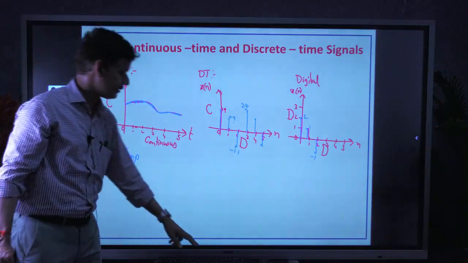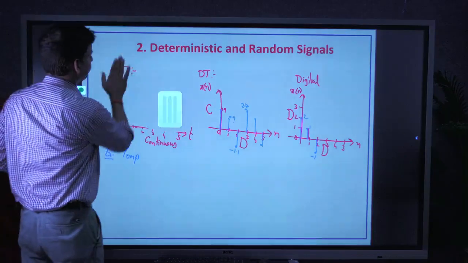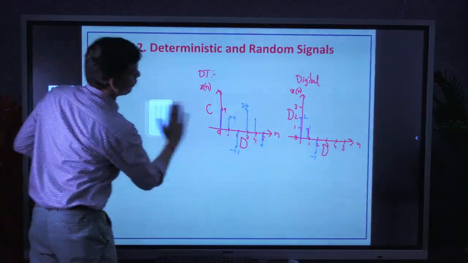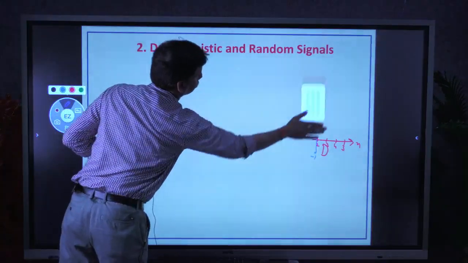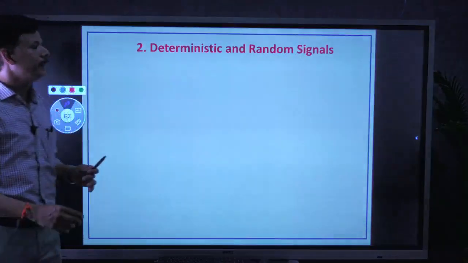Okay, next, deterministic and random. The second classification of signals is deterministic and random.